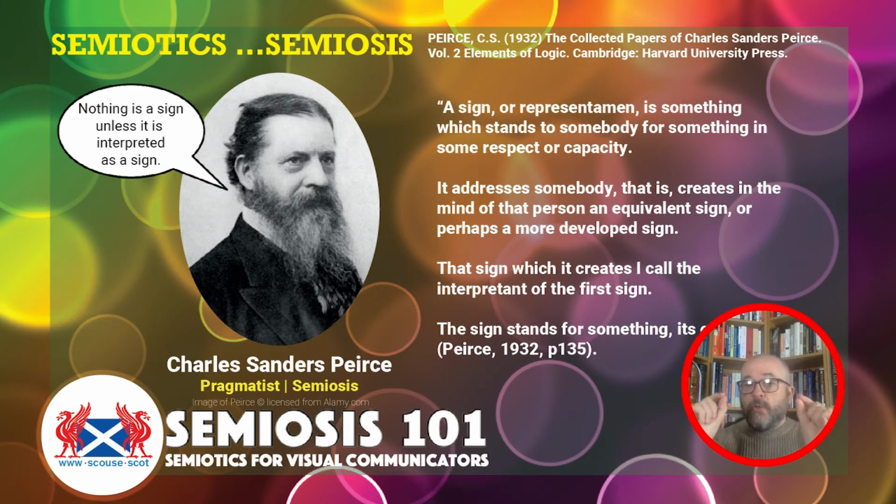That sign, which it creates, Peirce calls the interpretant of the first sign. Two words already: representamen, interpretant. The sign stands for something, its object. Now these words are crucial to how Peirce describes his semiotic theory: representamen, interpretant, and object. So I'll unpack those three words as we go through the videos.